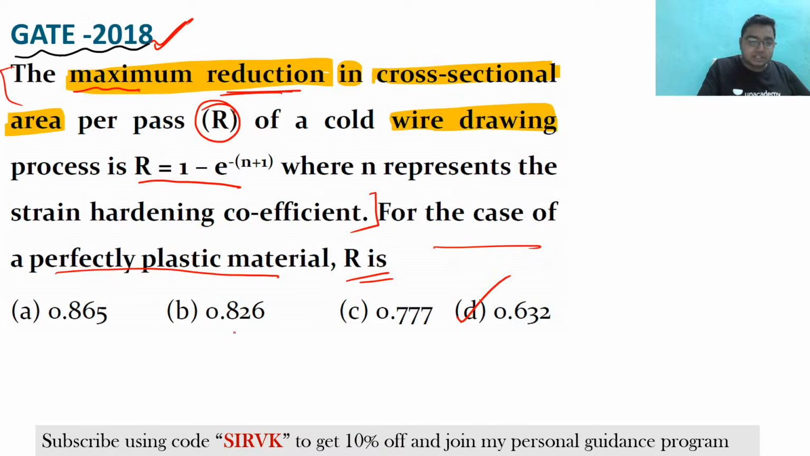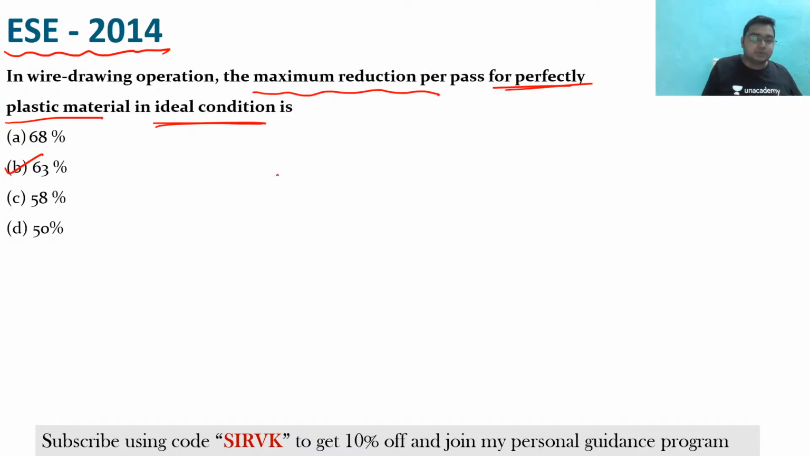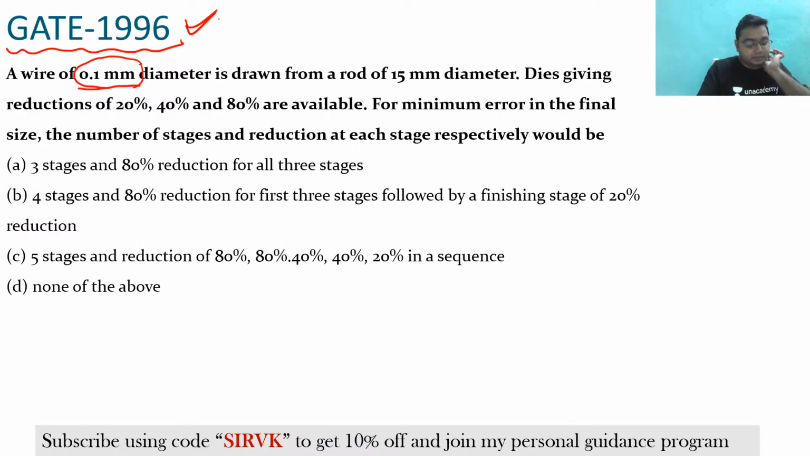Okay, we have seen these things, and in this question also it has been asked to find the maximum reduction in cross sectional area, that is again 0.632, and again in this question it has been told to find the maximum reduction per pass for a wire drawing operation, and hence this is also 63%. Okay, so I hope you understood it. Now please try to solve this question. GATE 1996 question is there. Please try to solve this question and tell me the answer.